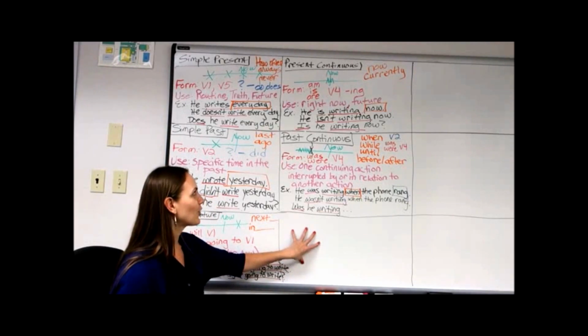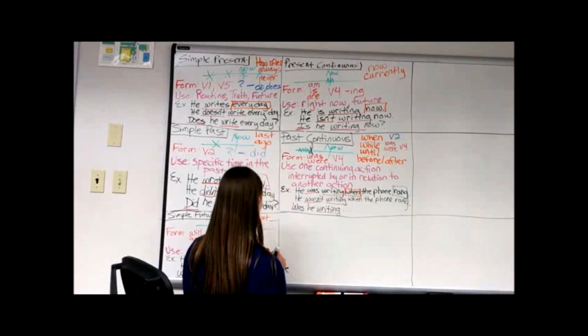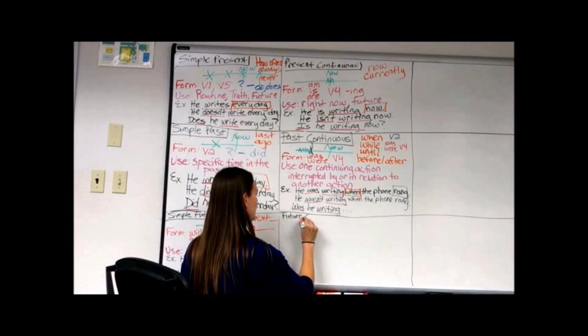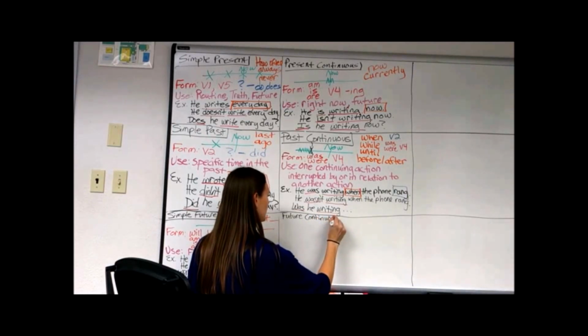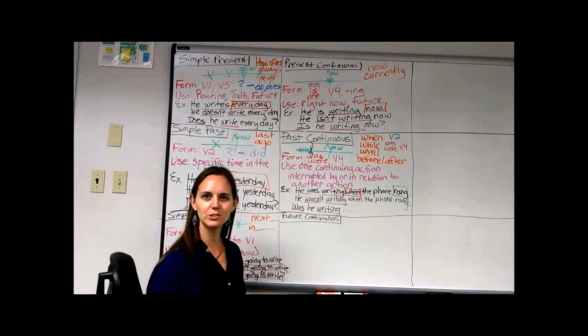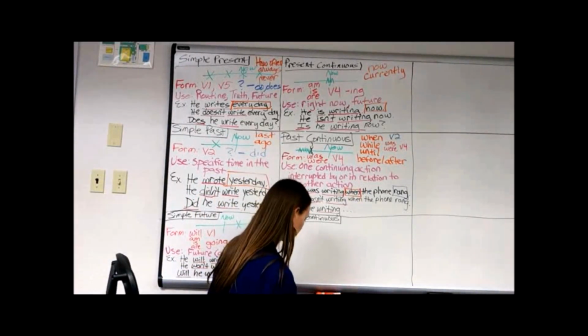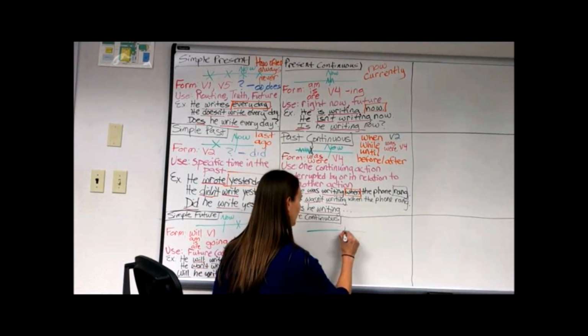Now let's take a look at our future continuous. Put our name up here, and then we'll take a look at our timeline. So be thinking about, when am I going to be using future continuous? What time am I talking about? All right, so here's our timeline.